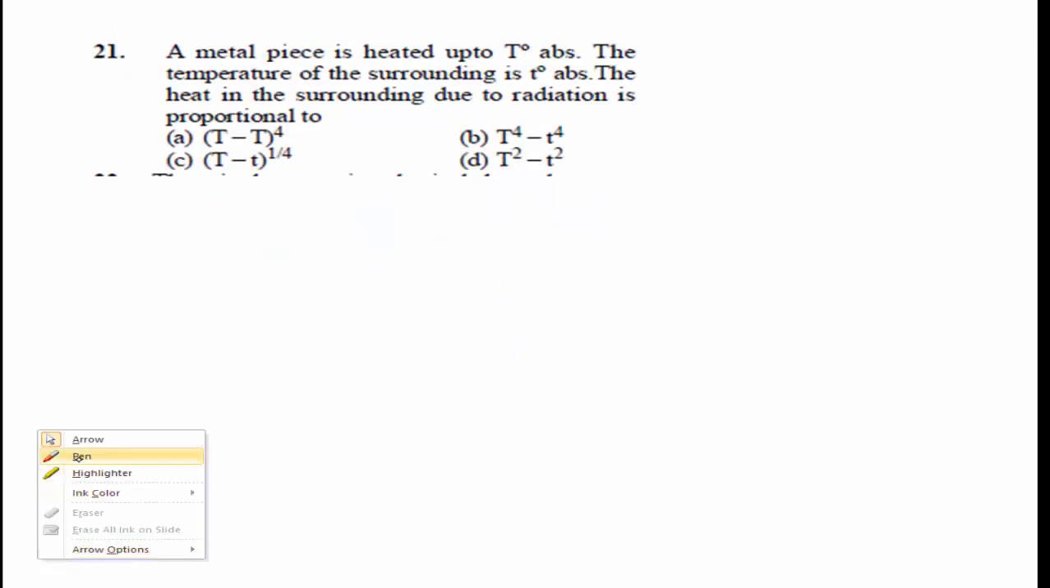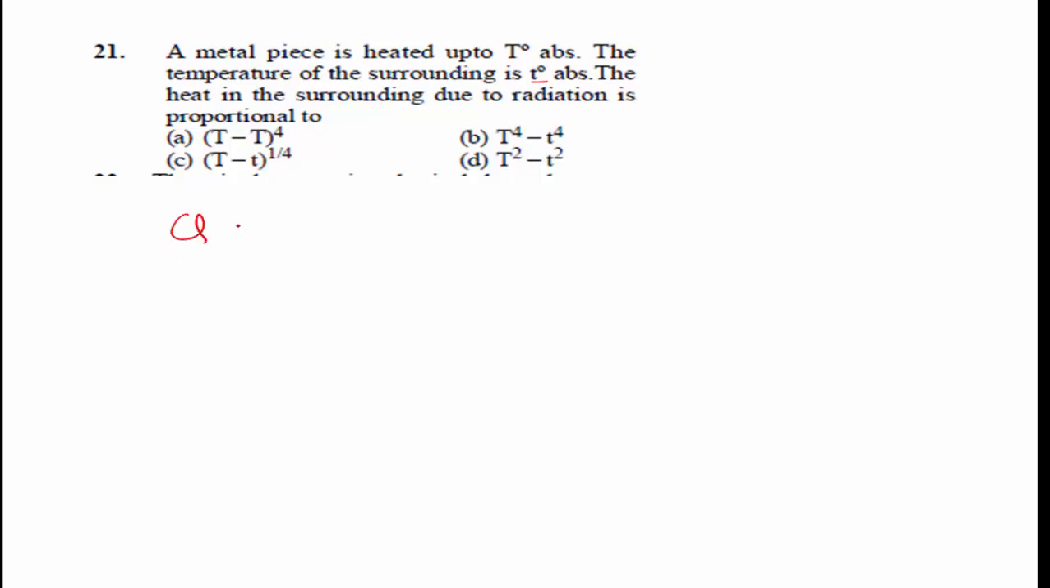The next question is, a metal piece is heated up to T degree. The temperature of the surrounding is T0 degree. The heat emitted to the surrounding due to the radiation is proportional to. This concept is based on conduction, convection and radiation. This is on the topic thermal properties of matter. According to Stefan's law, heat emitted per second per unit area.